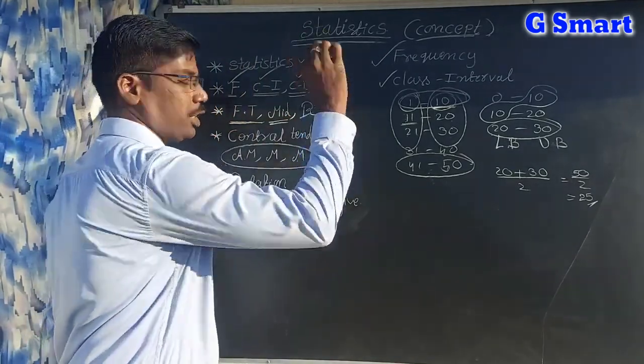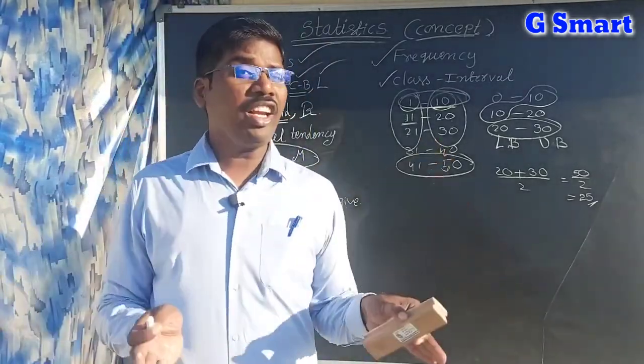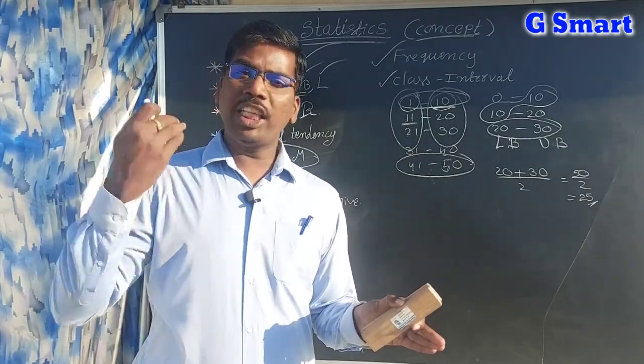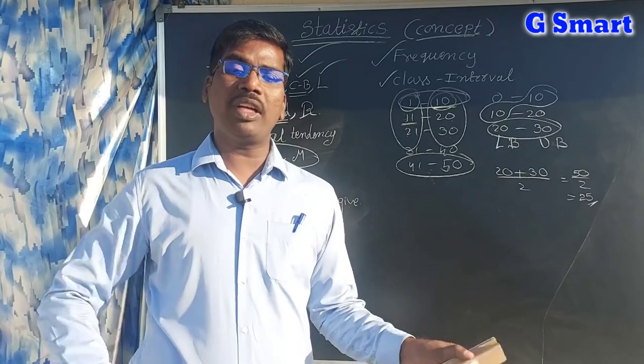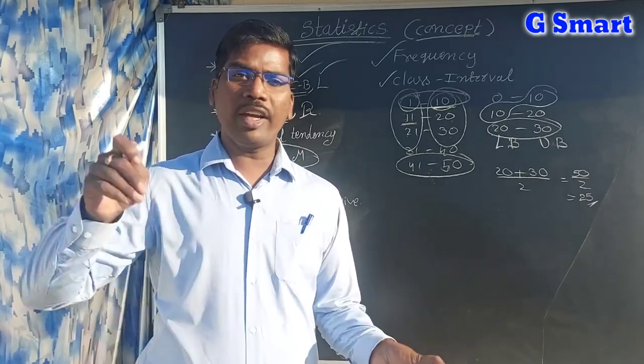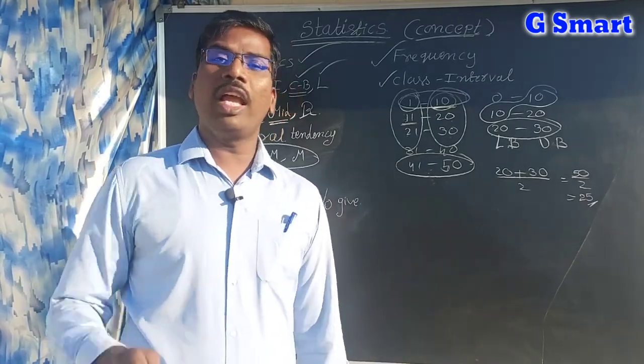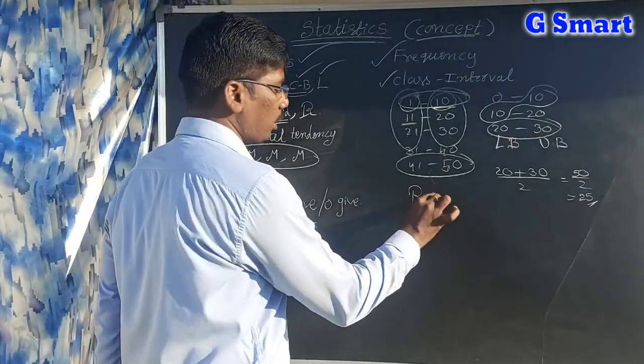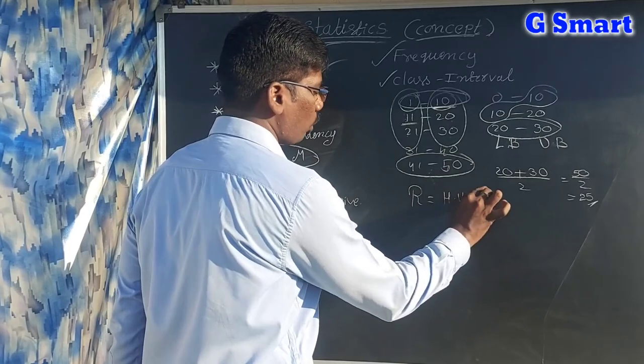Next, range. In a given data, if you find the highest value and the lowest value, then the range is the highest value minus the lowest value. So range is equal to highest value minus lowest value.